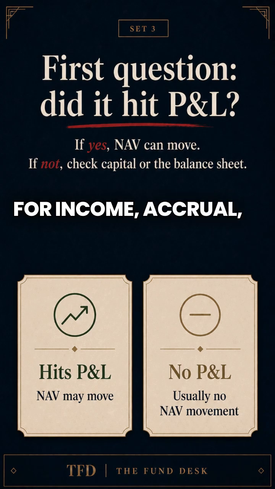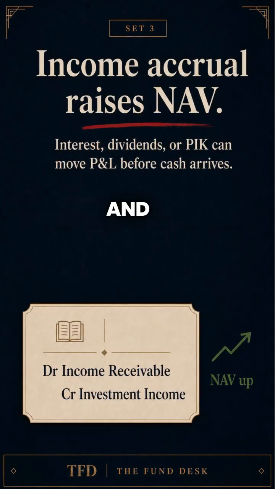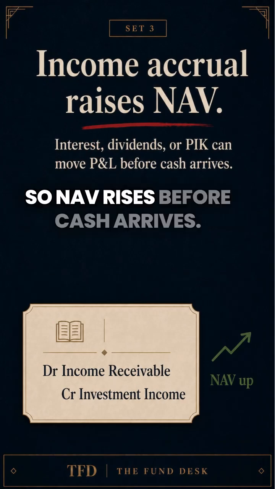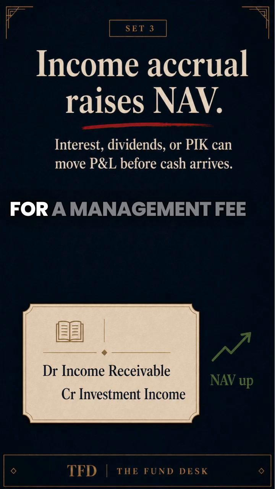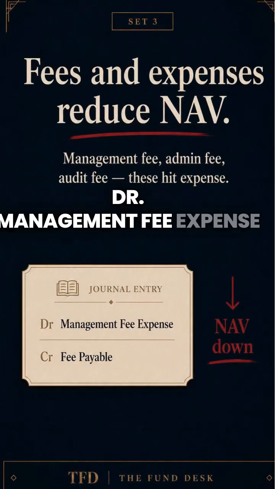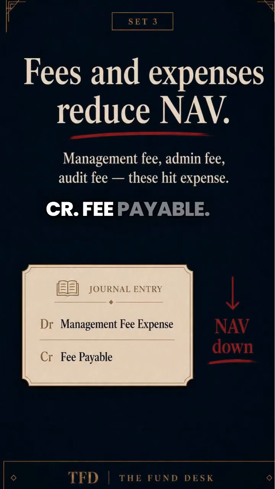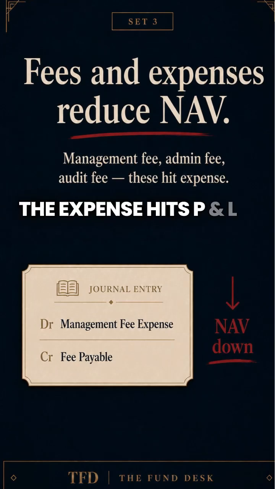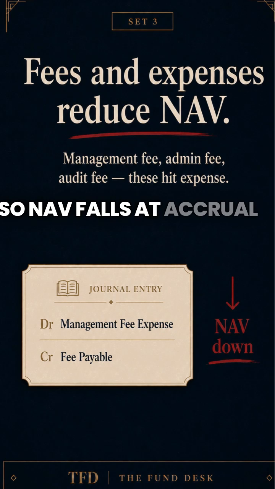For income accrual, debit income receivable and credit investment income. P&L rises, so NAV rises before cash arrives. For a management fee, debit management fee expense and credit fee payable. The expense hits P&L, so NAV falls at accrual.